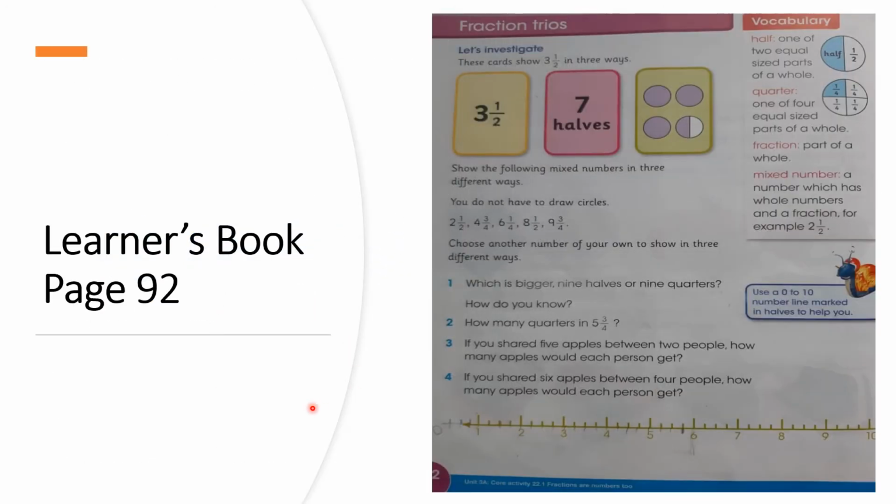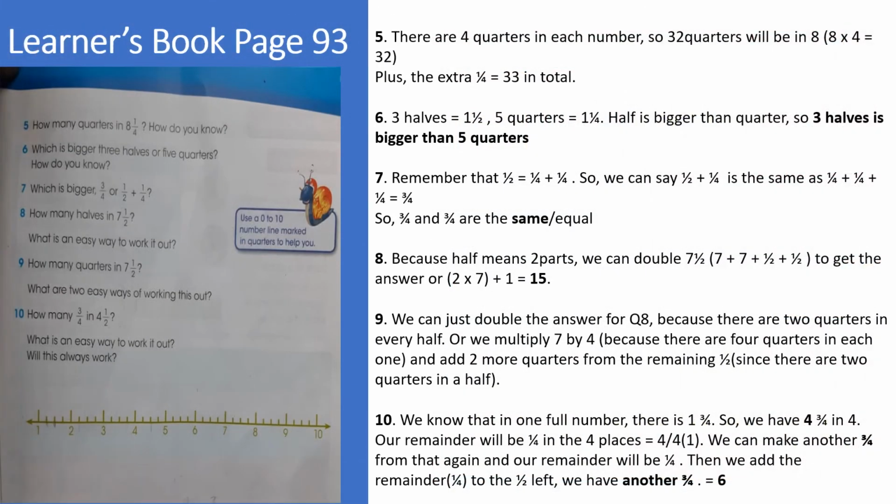All right, we were able to complete our learner's book yesterday, page 92. Let's go on over to page 93. Question 5 now. It says, how many quarters in 8 1/4, and how do you know? Remember that only in one number, let's represent it with this circle. We have how many quarters? 4 quarters in only one number.